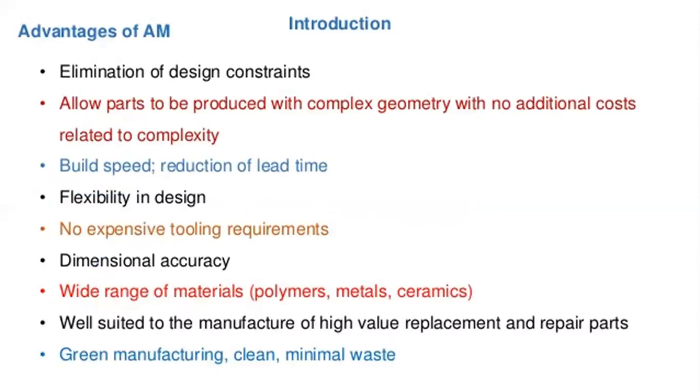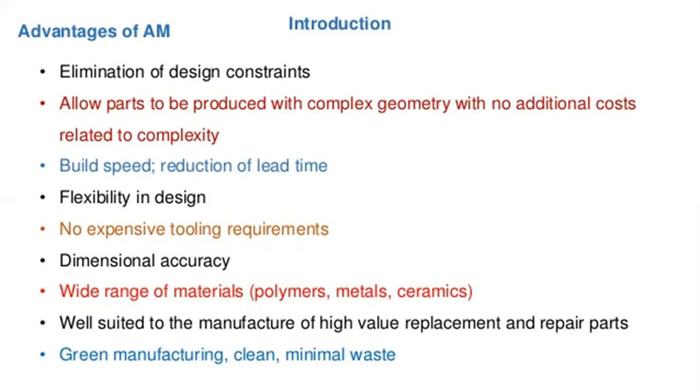And what are the advantages of additive manufacturing? Elimination of design constraints. So we should eliminate the design constraints. In the design, if any changes occur, we should change that design by using different softwares to change the designs of the product in additive manufacturing.